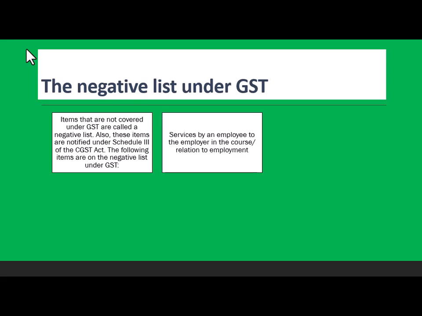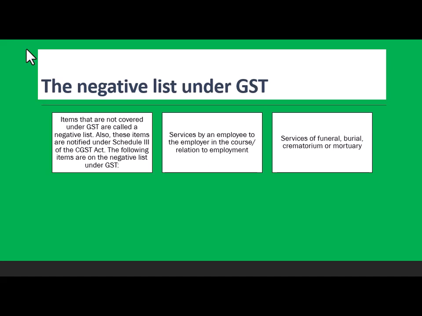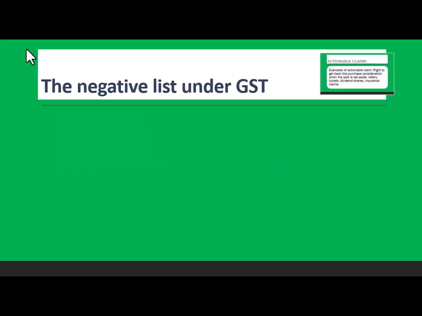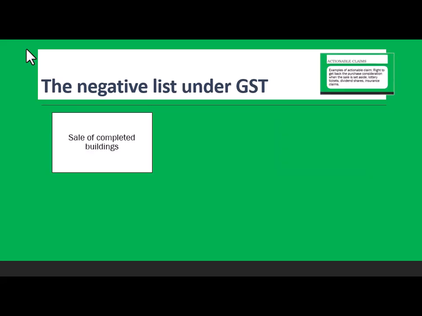First is services by an employer to an employee in the course of or in relation to employment. Very normal. So if you are working as a salaried employee, there is no GST. Though you are providing services to someone, there is no GST. It's a Schedule 3 item. Then services of funeral, burial services, and sale of land. If you're purchasing land or selling land, there is no GST. Then sale of completed building.